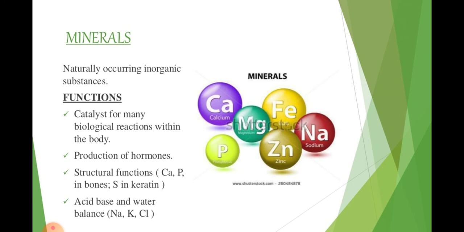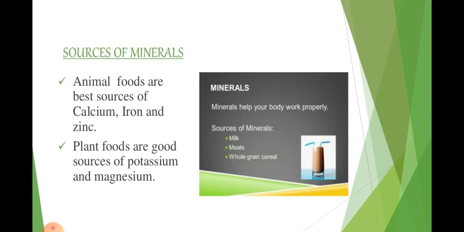So students, when we are talking about a catalyst, a catalyst is considered as a substance which increases the rate of any reaction. That means minerals are increasing the rate of biological reactions within the body. Sources of minerals are animal foods as well as plant sources.